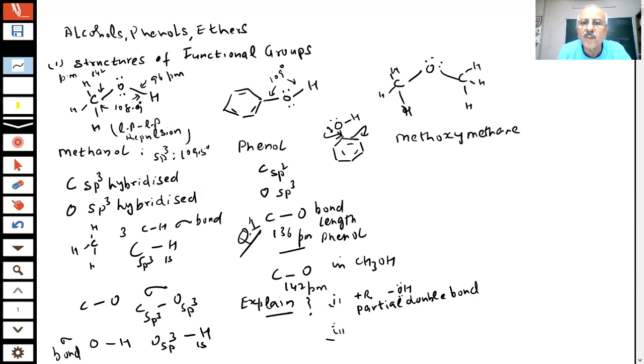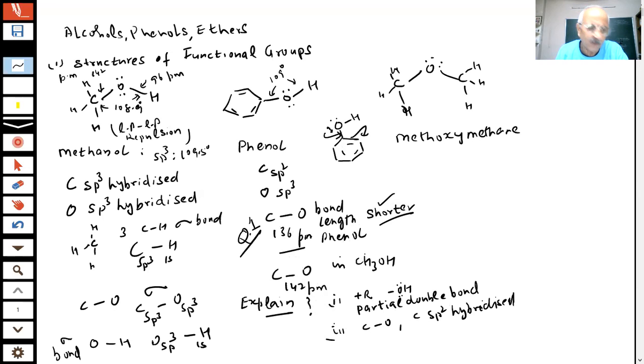Second, this carbon in the carbon oxygen bond in phenol is sp2 hybridized. An sp2 hybridized bond is always shorter. Therefore, you can see this bond is shorter than this. We got the answer. Therefore, this bond is 136 picometer. This is 120. This is shorter. Shorter? Yes or no? Yes, sir. Question answered. Only this we have to write in the paper if such questions are given.